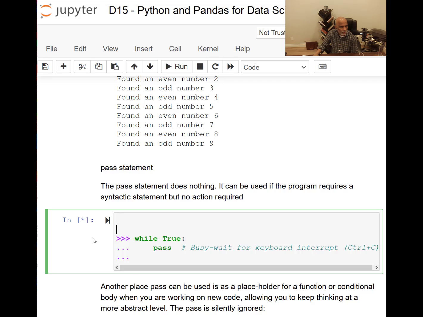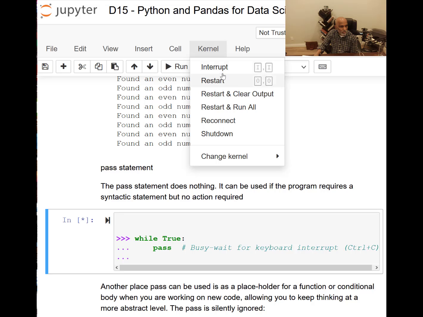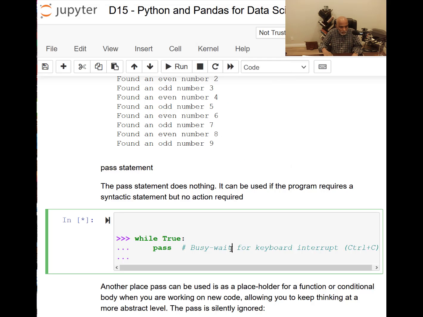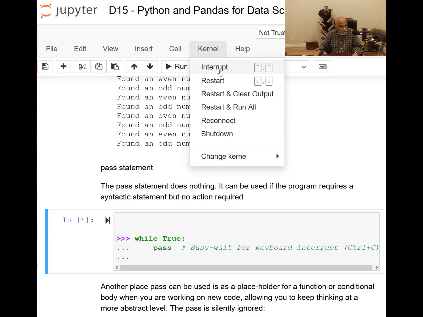The other way, you can interrupt also here, with Control C, or I. I will go here, Interrupt. That's the way to use this. There is also Escape I immediately. So I can do that too. So let me do the Escape. Okay, it just stopped.